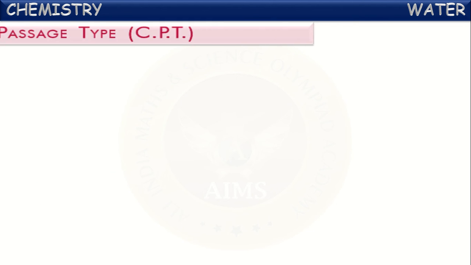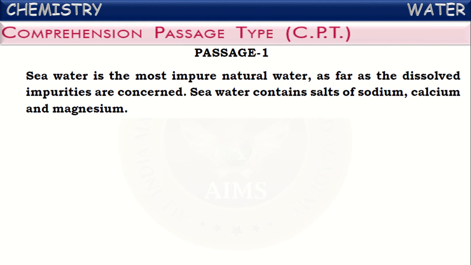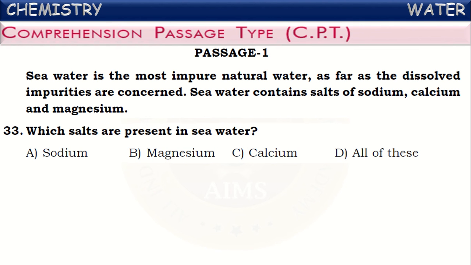Next question. Now let us see the comprehension passage type questions. See the first passage. Seawater is almost the most impure natural water as far as the dissolved impurities are concerned. Seawater contains salts of sodium, calcium, and magnesium, isn't it? Yes. Now let us see questions based on this. Which salts are present in seawater? As given here, the salts of sodium, magnesium, and calcium are present in seawater in large quantities. So it is the correct answer.